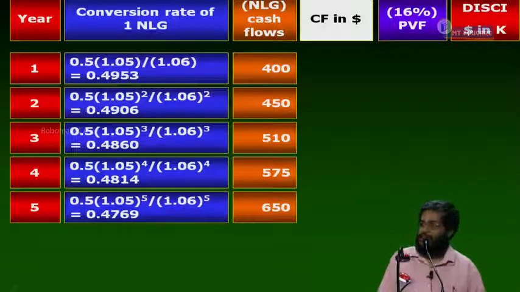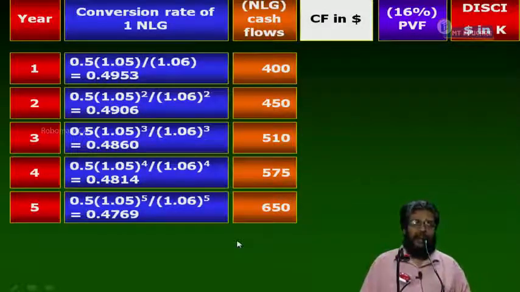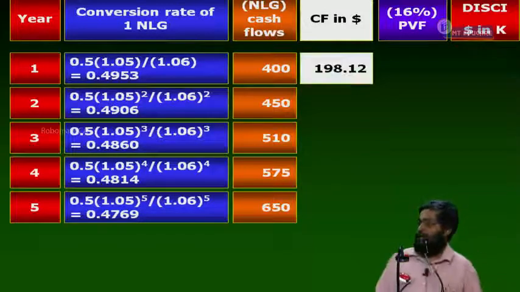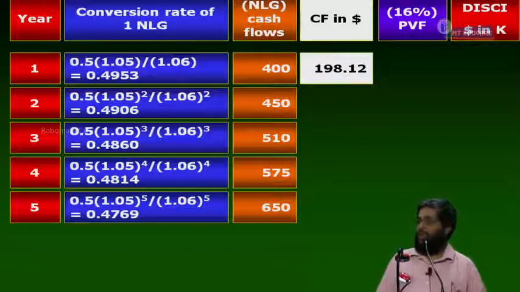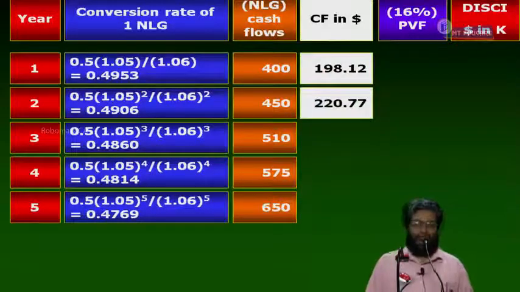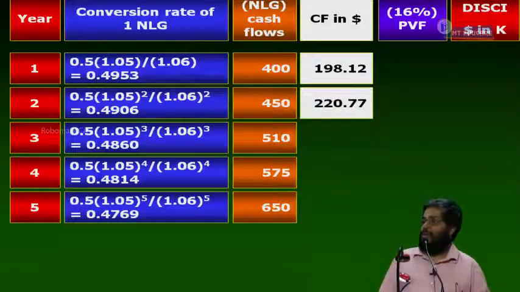Foreign currency. How to convert a foreign currency into home currency? By multiplying by the exchange rate. 1 NLG is $0.4953. So 400 NLGs will become how many dollars? 198.12. 450 into 0.4906 gives you 220.77. 510 into 0.4860 gives you 247.86.